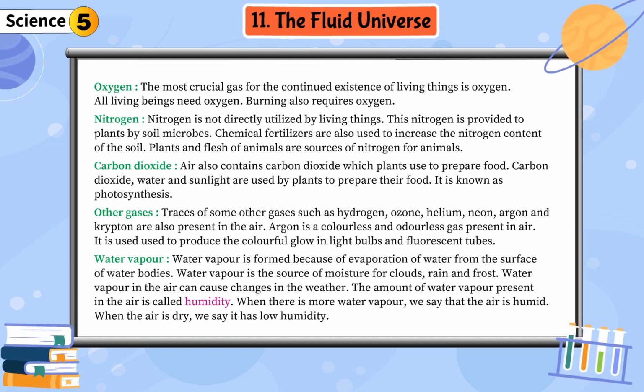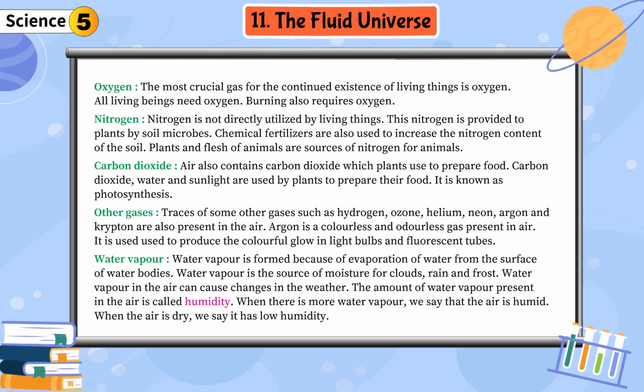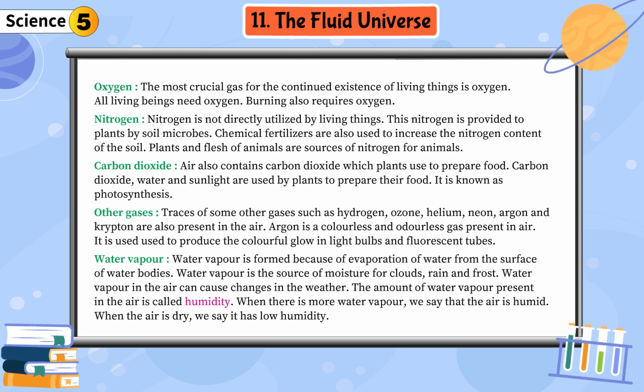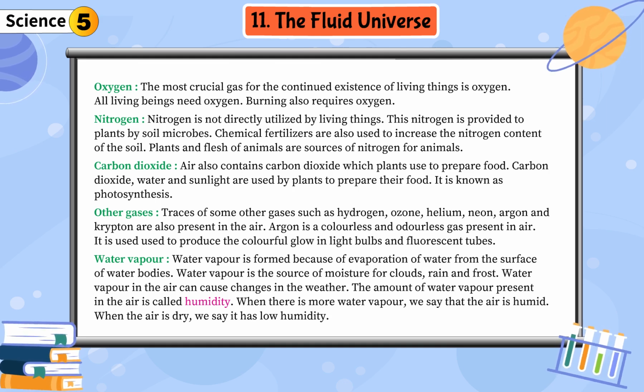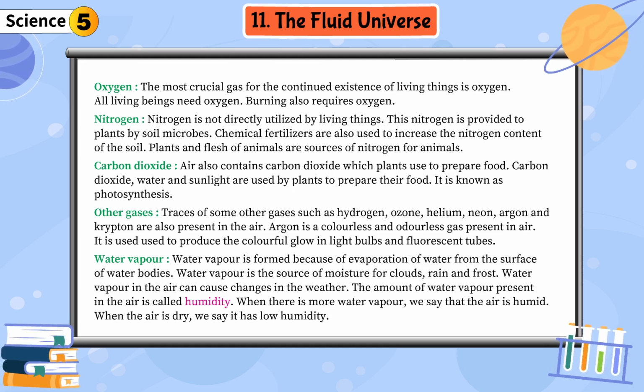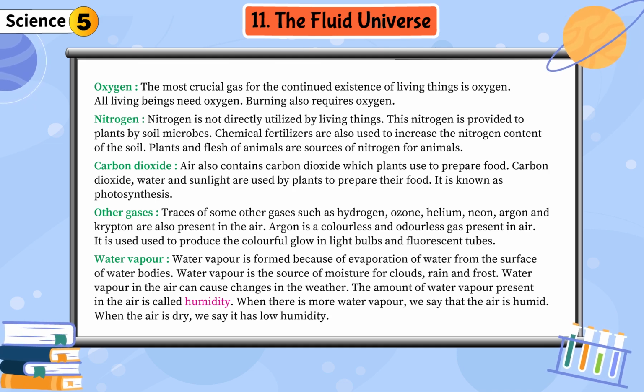Carbon dioxide. Air also contains carbon dioxide which plants use to prepare food. Carbon dioxide, water and sunlight are used by plants to prepare their food. It is known as photosynthesis. Other gases. Traces of some other gases such as hydrogen, ozone, helium, neon, argon and krypton are also present in the air. Argon is a colorless and odorless gas present in air. It is used to produce the colorful glow in light bulbs and fluorescent tubes.